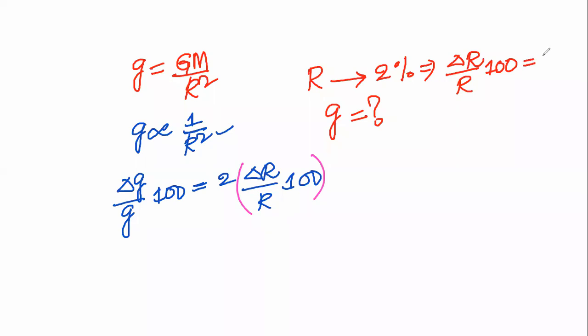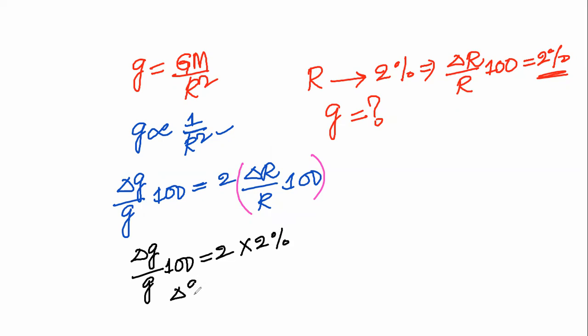So delta g divided by g into 100 is equal to 2 into 2%. Therefore, delta g by g into 100 is 2 twos are 4%. Like this, we will take.